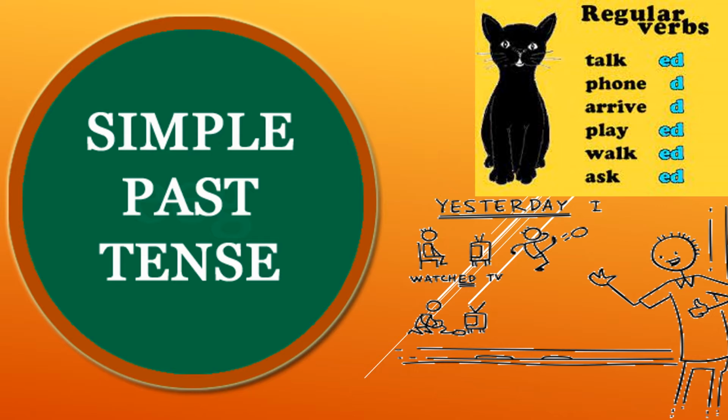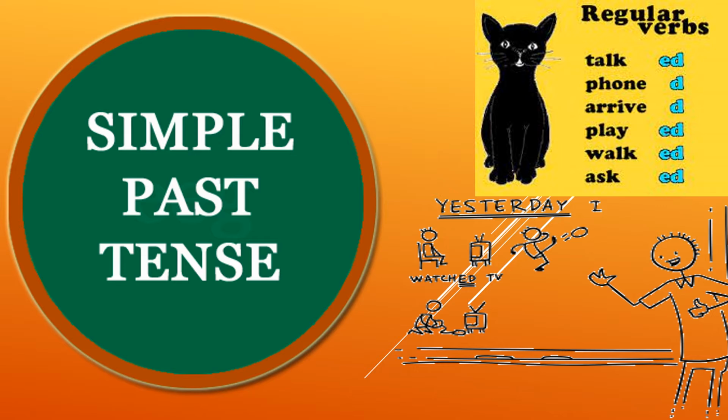Simple past tense, as you can see in this picture, is also called the yesterday words. Here in this picture you can see one man watching TV, because now I am saying that he is watching TV. But when we talk about yesterday, we will say that that man watched TV. He watched TV.